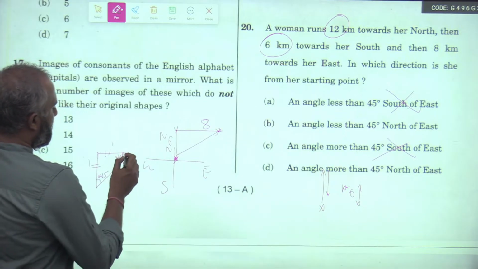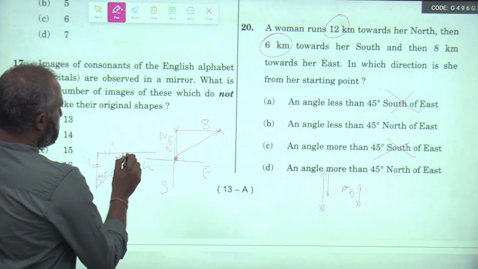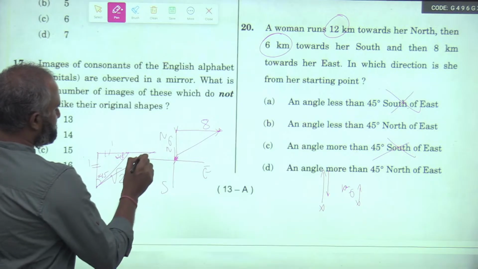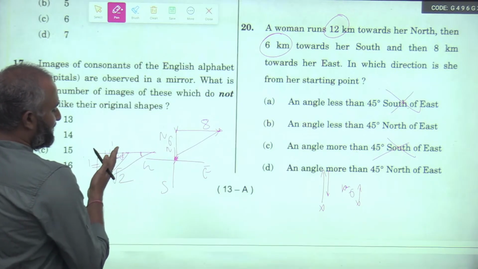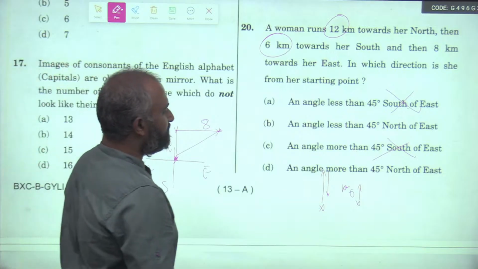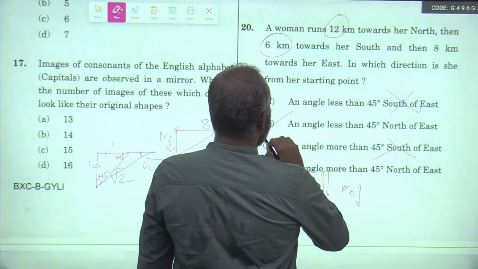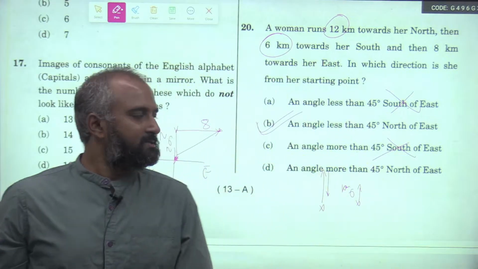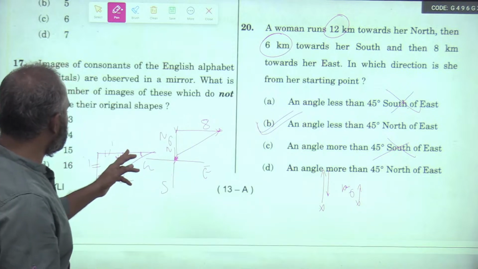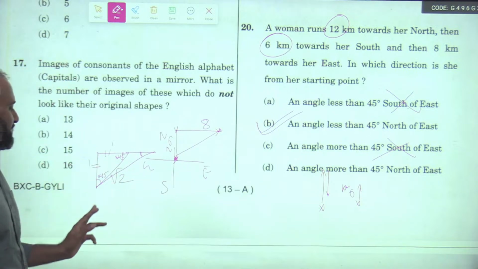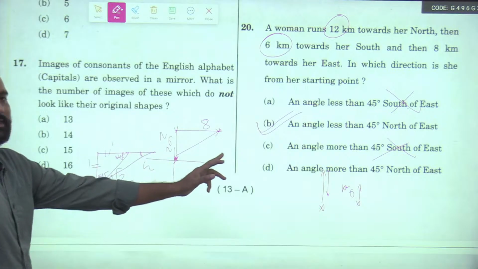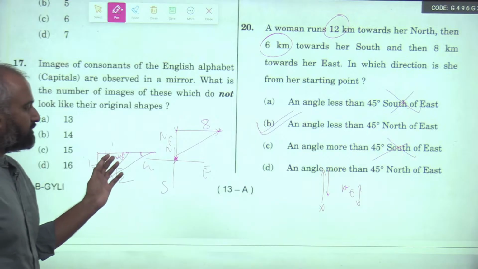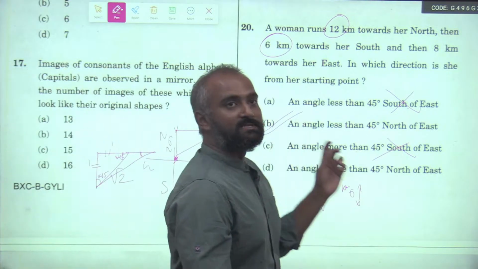Now what happens if you have just extended this? Now what will this become? It will become less than 45, so an angle less than 45 degrees north of east. Do you see anything complicated here? Just keep on moving. You see this is 45 degrees. If you move this side, what is happening? It becomes a straight line. If you keep on moving this side, this angle will keep on decreasing. Simple concept. So this is definitely an easy one.